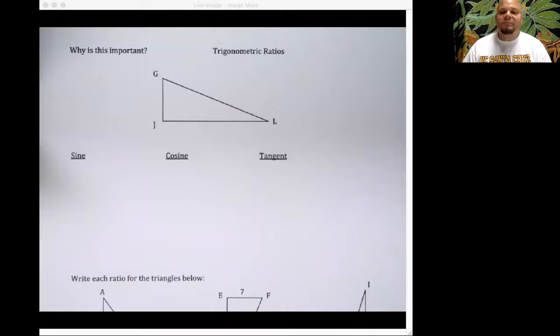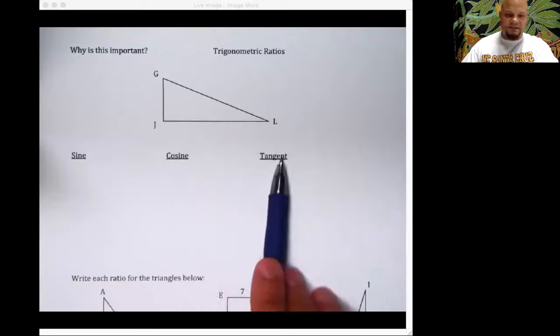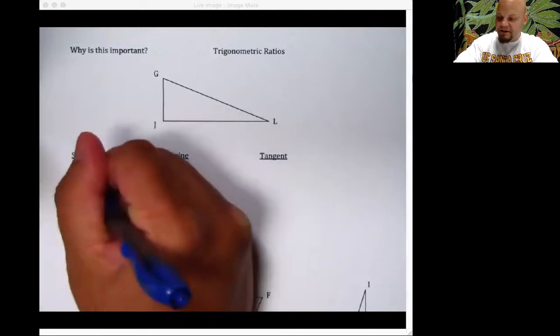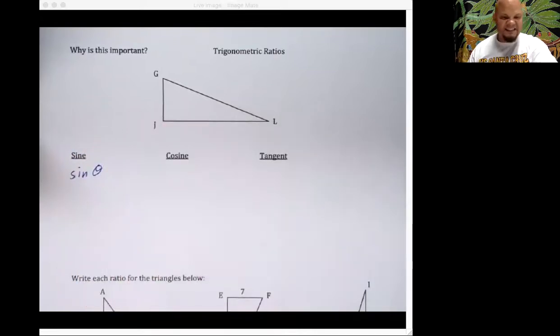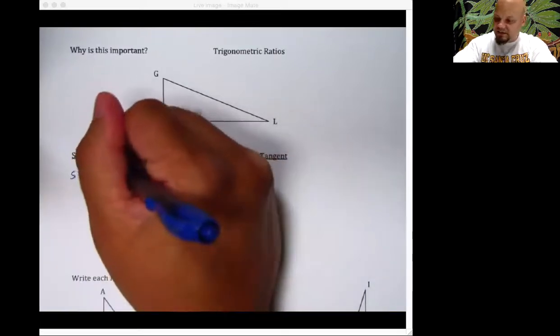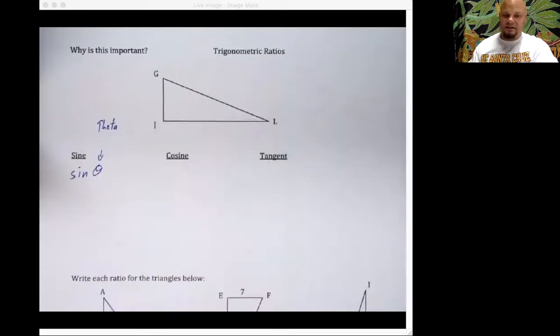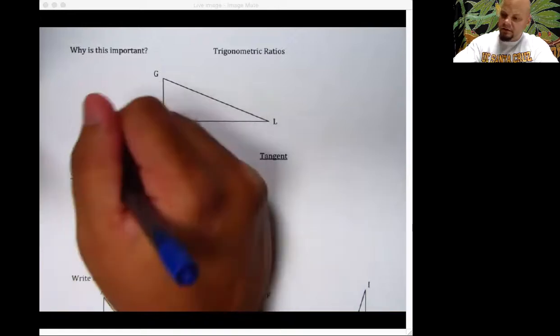Why is this important? Well, from the idea of perspective, we can get our trigonometric ratios. And we've got three of them: sine, cosine, and tangent. For sine, the way that we make this ratio, first of all, we write sine of an angle, and the generic angle to use is theta. That's a Greek letter, theta. So if you move on and you join a frat and it has a theta in it, you learn that from me. Now be a decent human being.